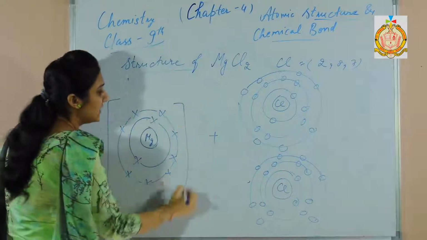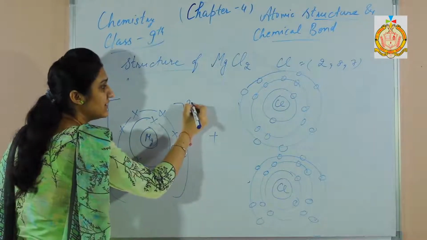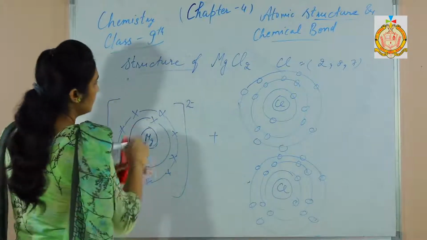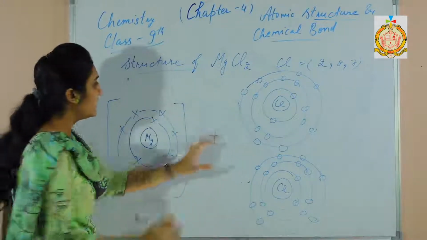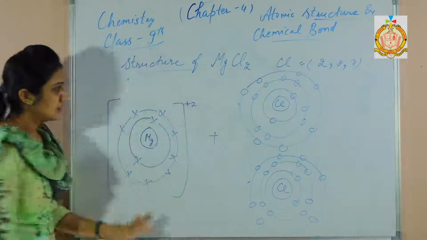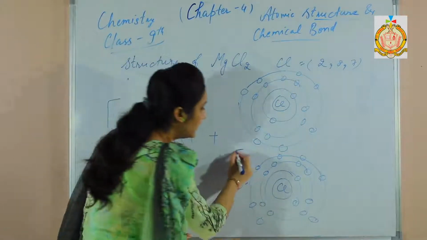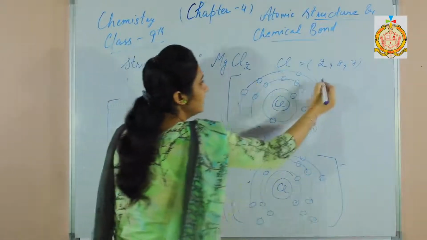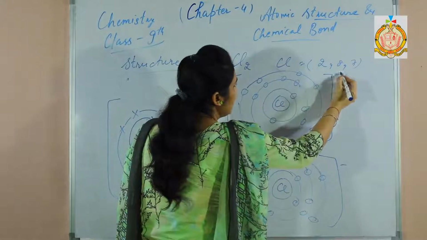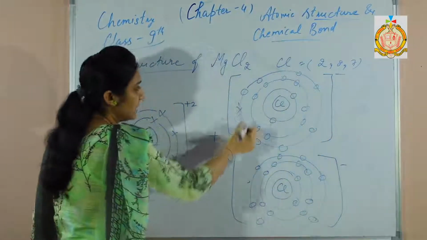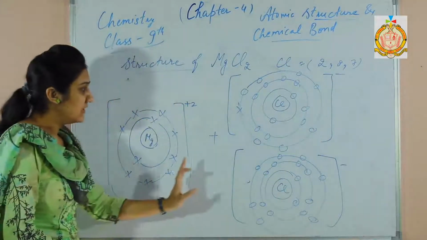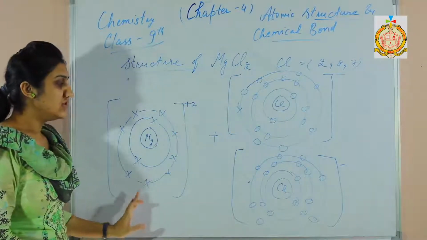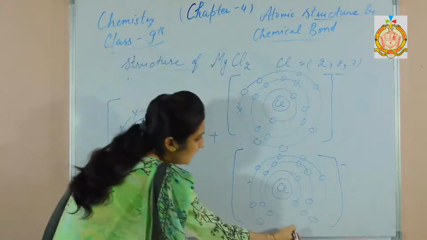It has lost 2 electrons, representing it by +2. +2 indicates that there is a loss of 2 electrons, and there is a gain of 1 electron in the case of this chlorine atom and a gain of 1 electron in the case of this chlorine atom, because 1 electron from the magnesium is transferred to this chlorine and another electron from the magnesium is transferred to the other chlorine atom.